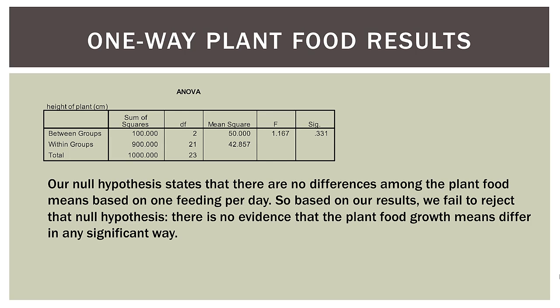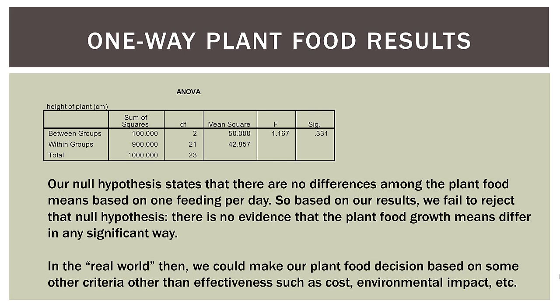In this case, our null hypothesis states that there are no differences among the plant food means based on the 1 feeding per day. Based on our results here, we failed to reject that null hypothesis. That's another way of saying there is no evidence that the plant food growth means differ in any significant way. Remember, we had a mean of 60, a mean of 62.5, and a mean of 57.5. Those are all pretty close together, so there was no significant difference among them.